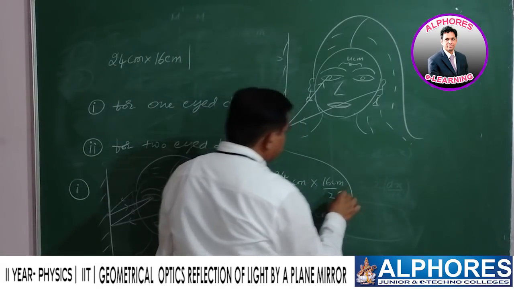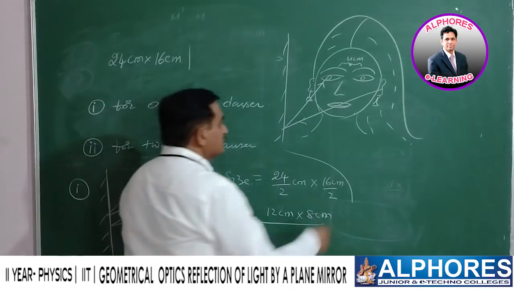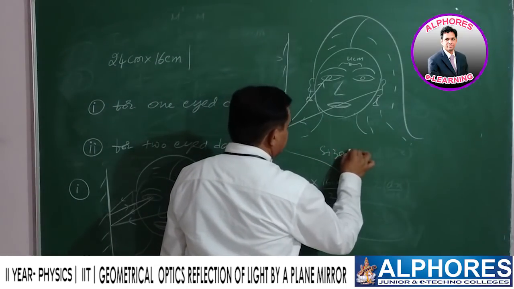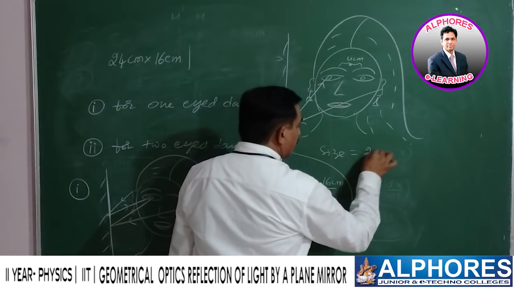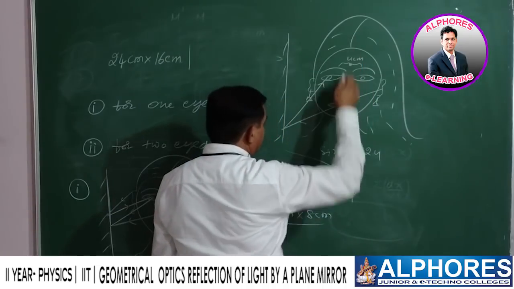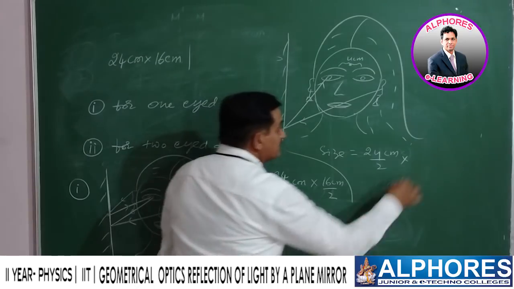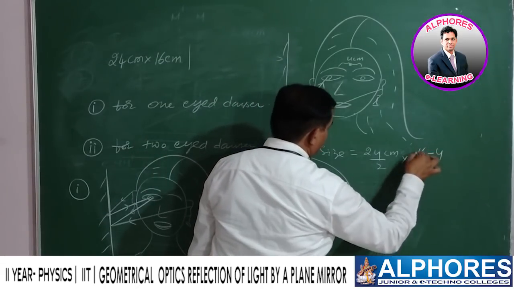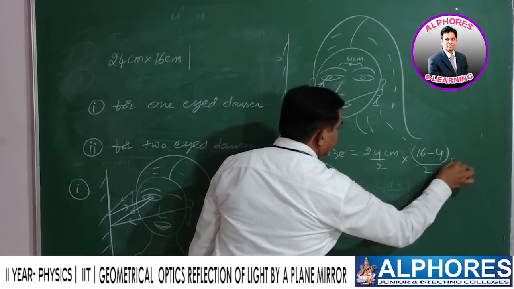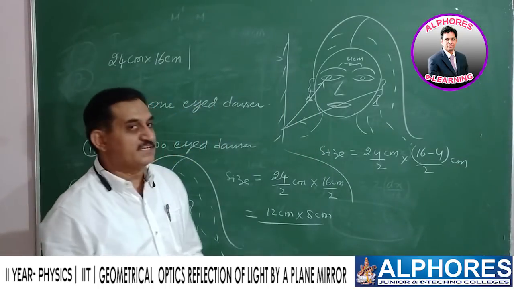I will go for the equation, then I will explain there. So the size is equal to 24 vertical size. There is no doubt at all. 24 centimeters by 2 into 16 minus 4 by 2 centimeters. So 4 is subtracted.